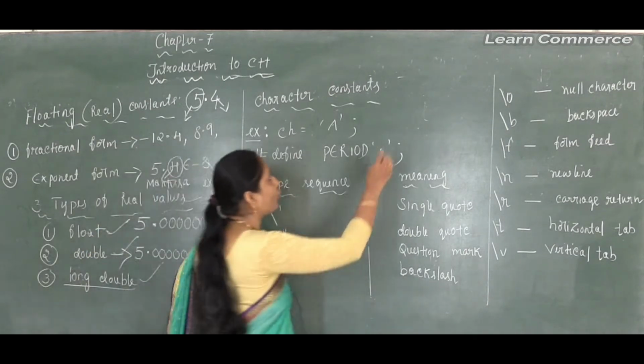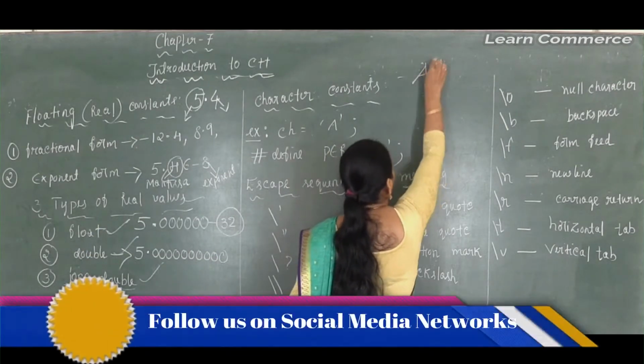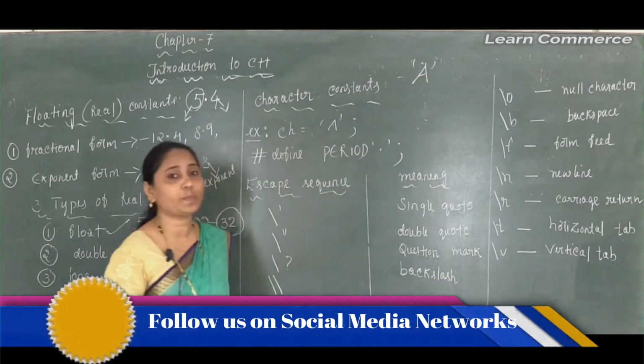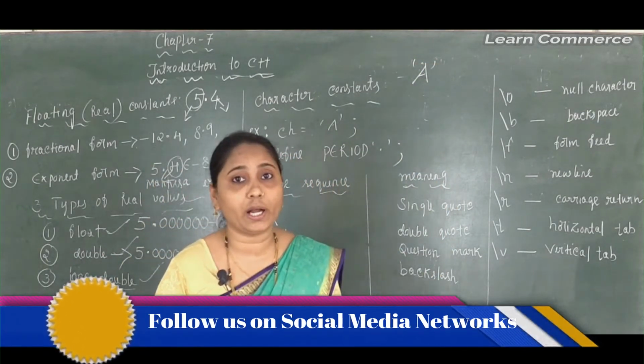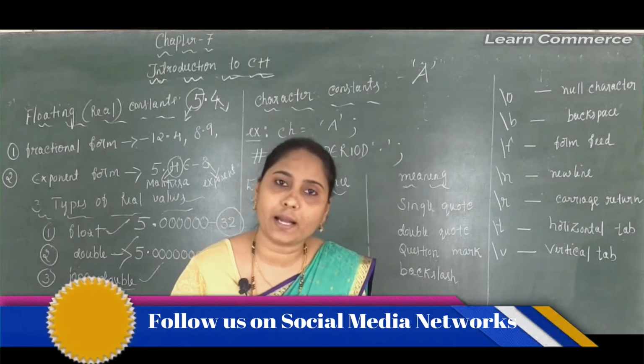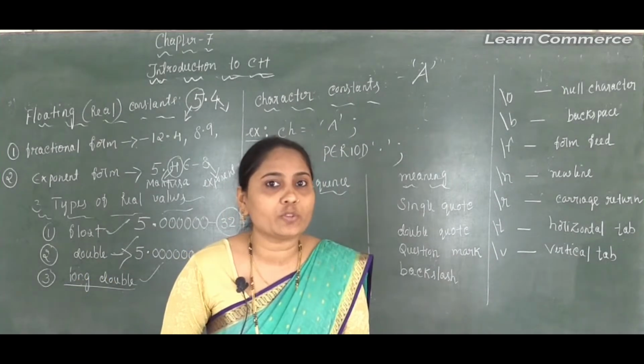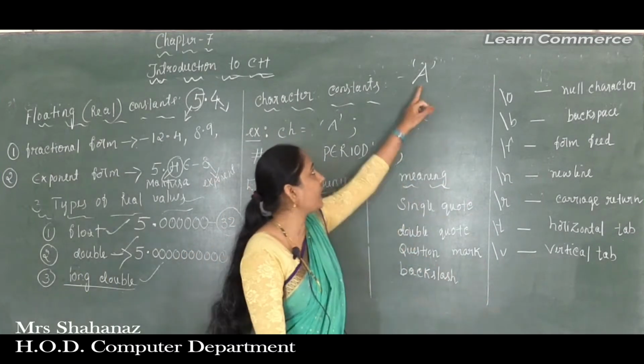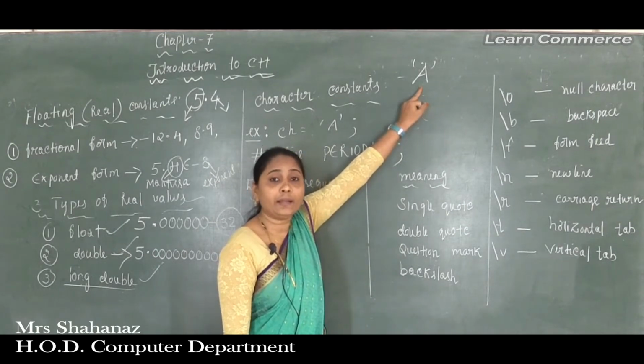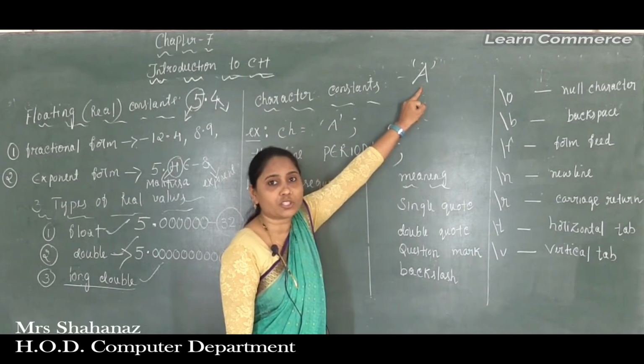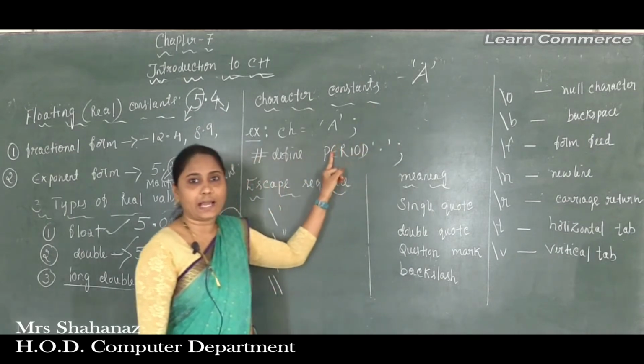One example, we can say, is 'a', using the single quote here, enclosed between single quotes, or enclosed by the apostrophe. That is called the single quote. And the character constant can be used in an assignment statement.